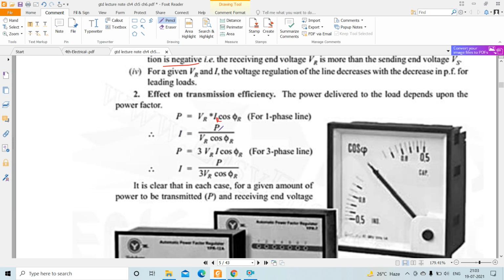So I is equal to P by VR cos phi r. This is for a single phase line. For three phase, the formula for power is 3 into VR into I cos phi r, so I is equal to P divided by 3 VR cos phi r. Here the voltage is the phase voltage.